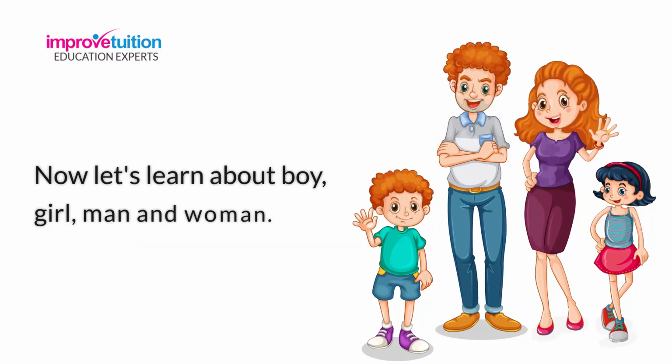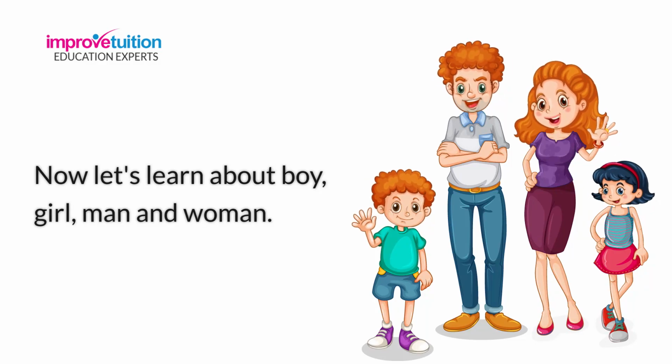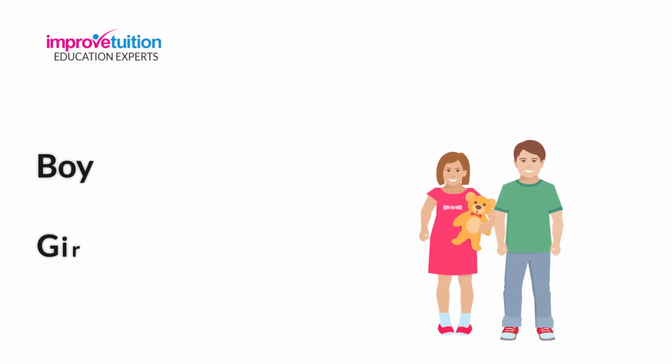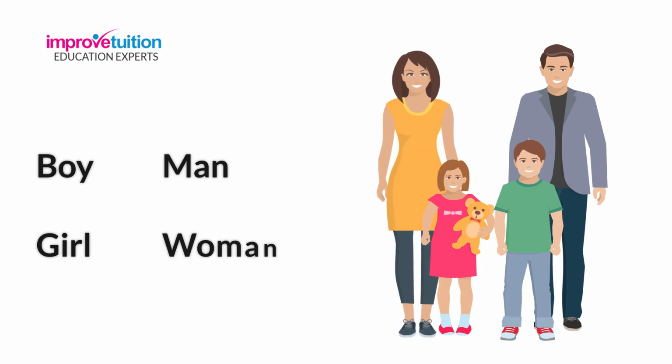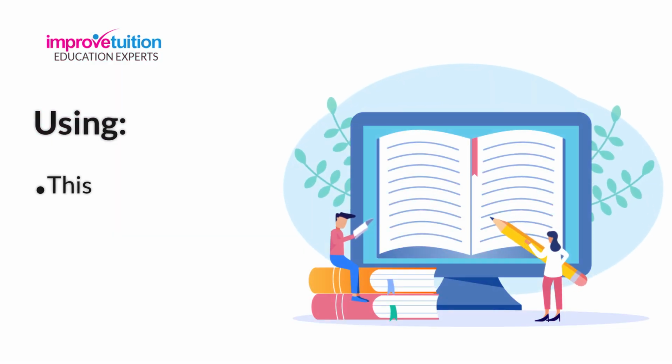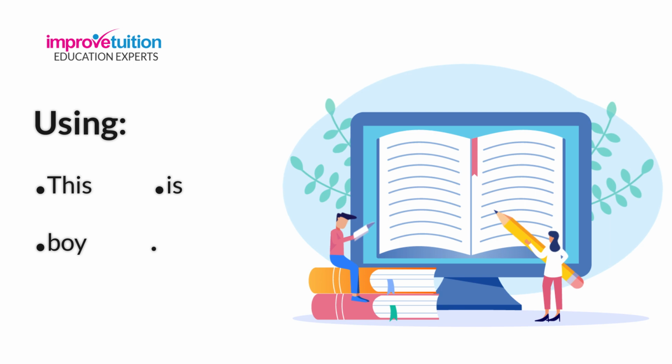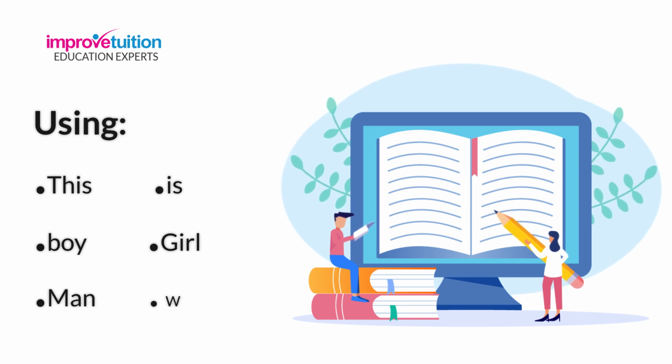Now let's learn about boy, girl, man and woman. Boy, girl, man, woman. Using this is boy, girl, man, woman.